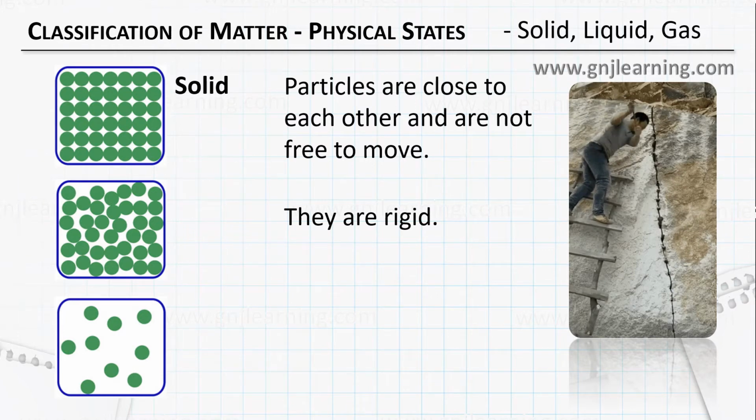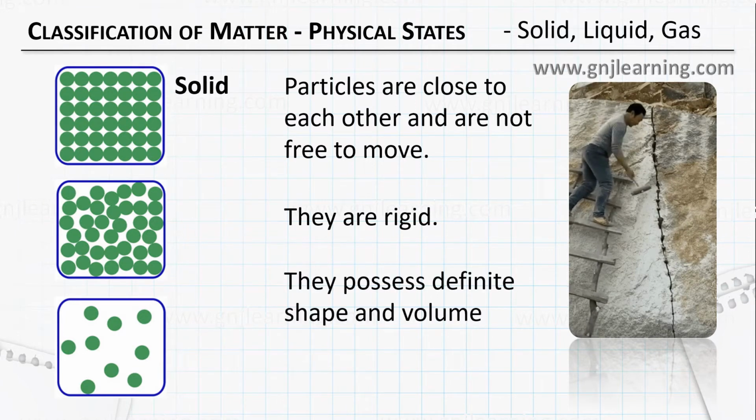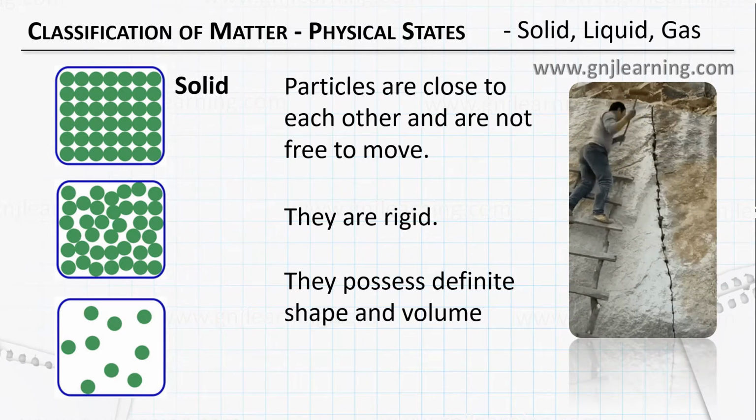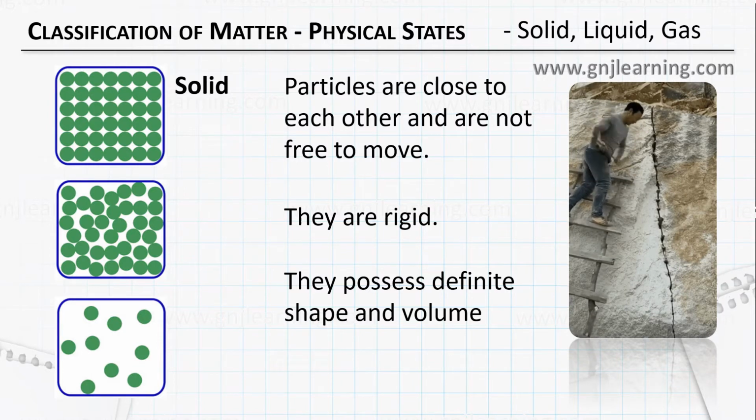And because of this rigidness, they possess definite shape and definite volume. Almost all the solids we see around us have a definite shape and a definite volume.